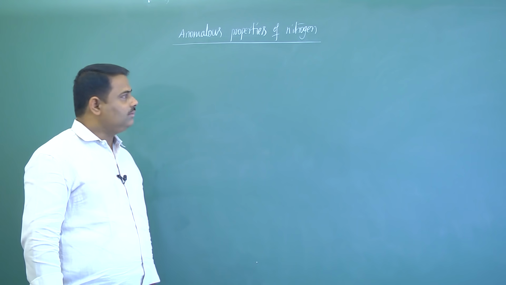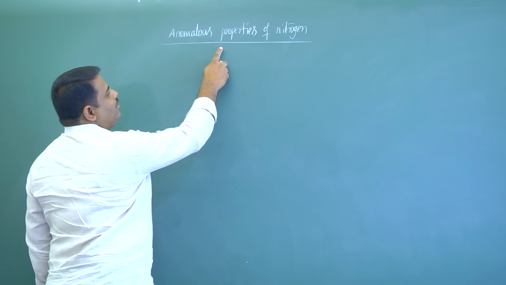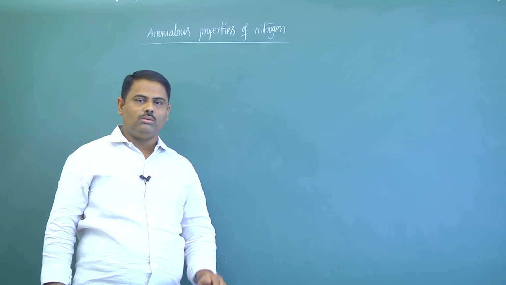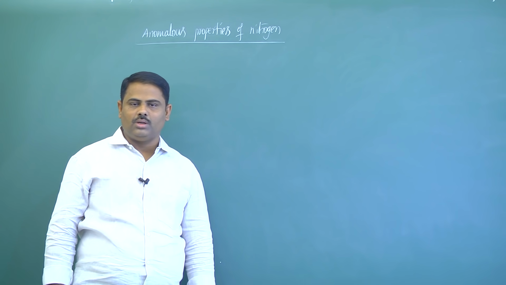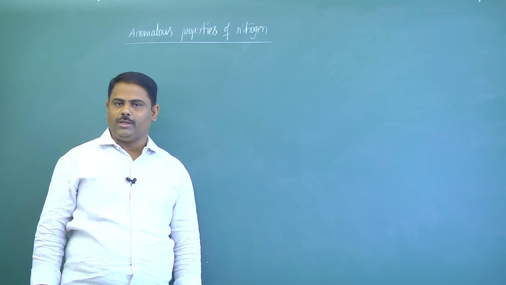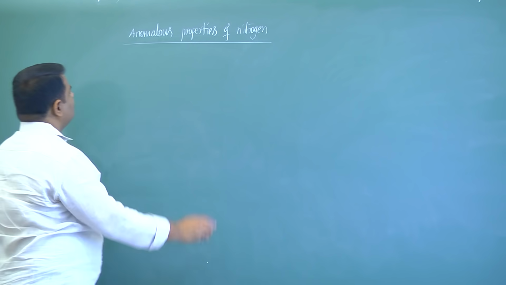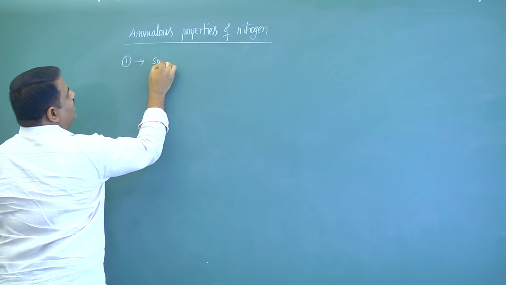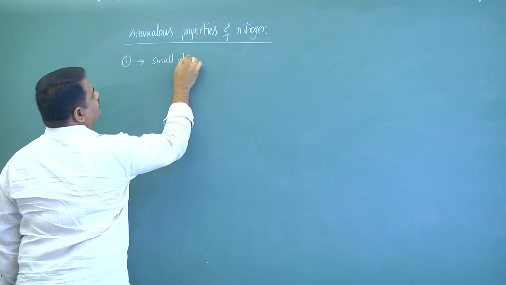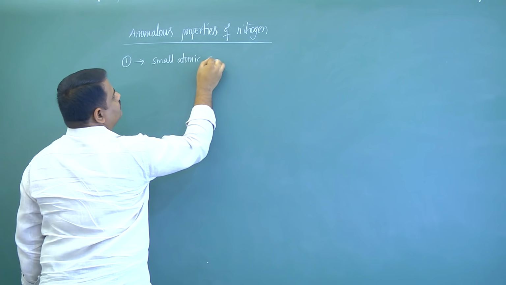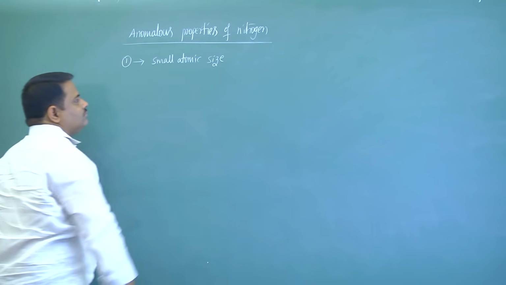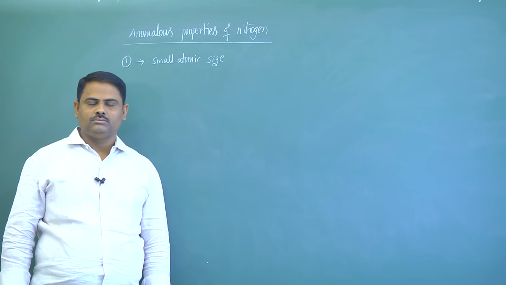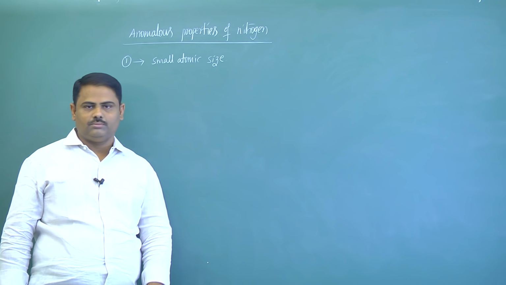Now the next point is anomalous properties of nitrogen. That means how nitrogen is different from other elements present in the same group. Now number 1, small atomic size. Nitrogen is the first element in the given group, that's why atomic size is small.